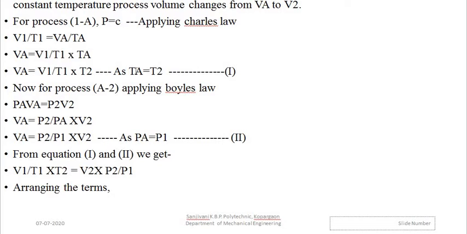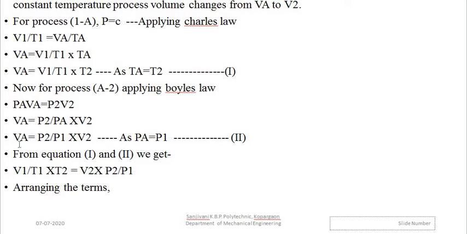So this is our equation number 1. Now for process A to 2, applying Boyle's law, because it is a constant temperature process. For the constant temperature process, we know that PV is equal to constant. So applying at the state points A and 2, we have PA VA is equal to P2 V2. So writing this equation again, VA is equal to P2 upon PA into V2.